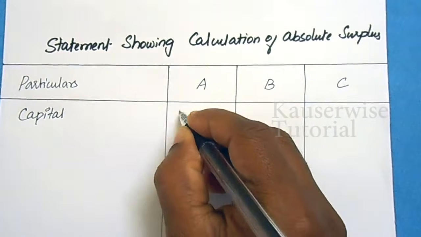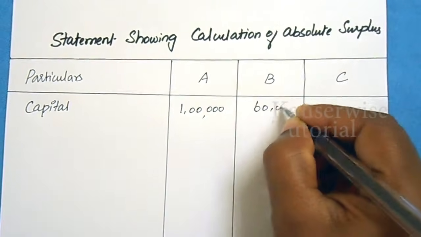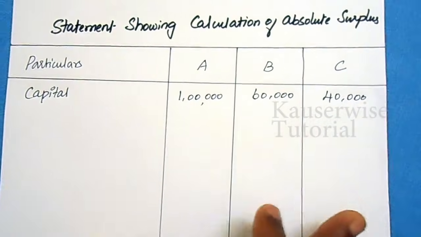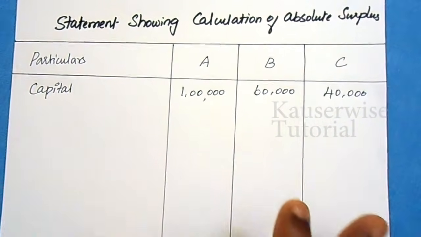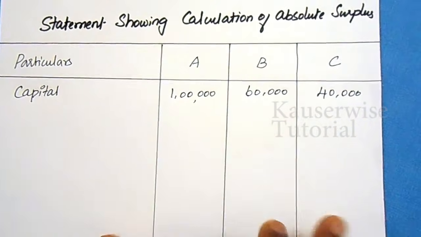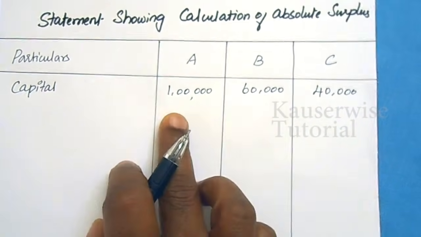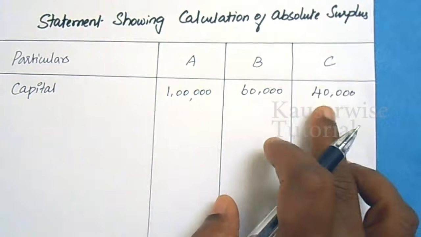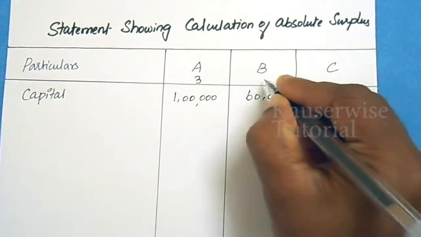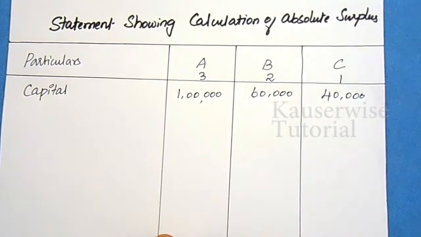A's capital is 1 lakh, B's capital is 60,000, C's capital is 40,000. So here we are going to find the absolute surplus. Absolute surplus means whose capital is in excess, and that will be identified with the help of this statement. So start with their capital. A is 1 lakh, B is 60,000, C is 40,000. Their profit sharing ratio is 3:2:1.